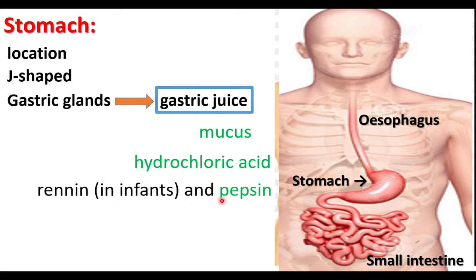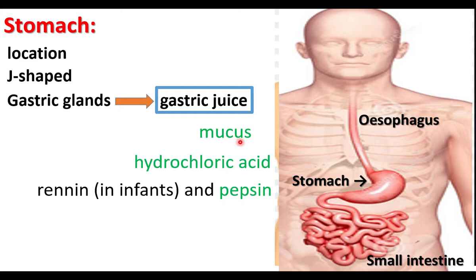Renin and pepsin are digestive enzymes. Mucus is a lining found inside the stomach. The inner part of the stomach is lined by mucus. The mucus protects the stomach from the secretions of acid and other digestive juices.